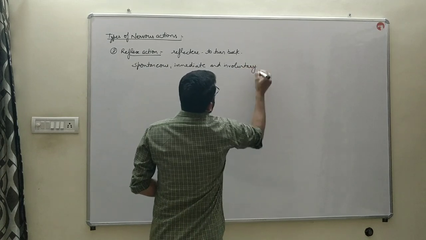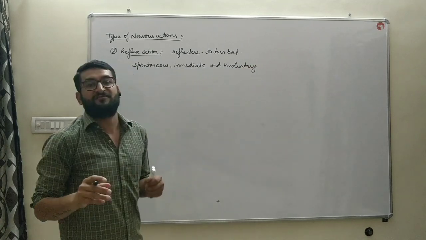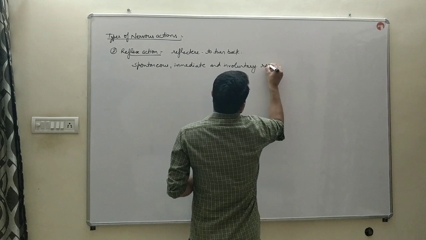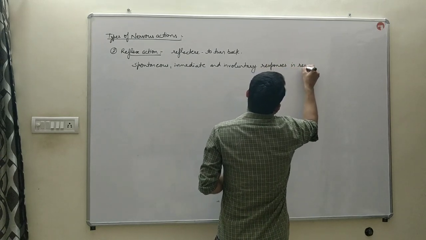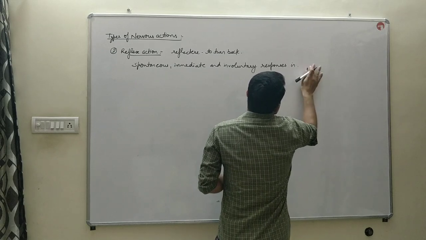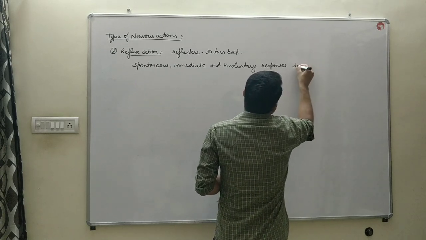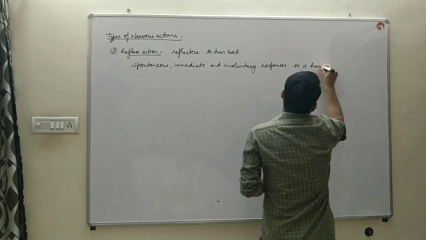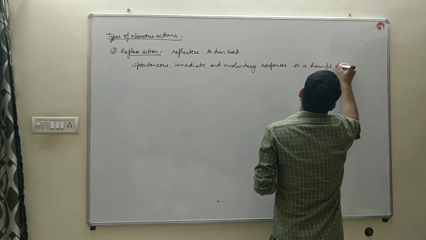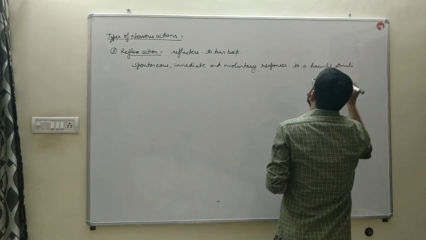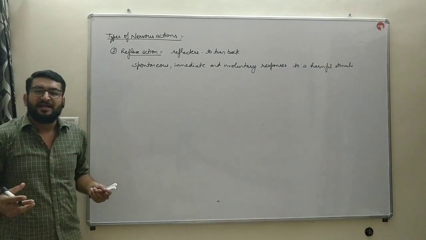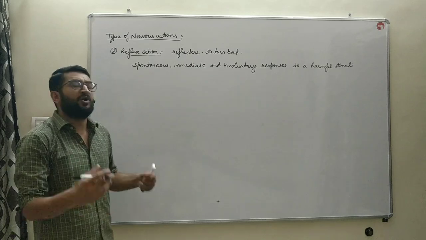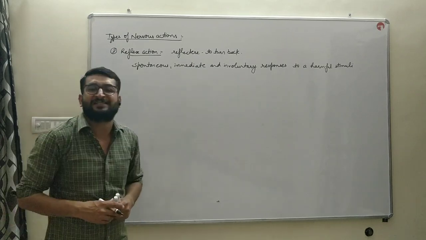Involuntary means which are not according to the will of a person. Responses to a harmful stimulus. Those spontaneous, quick, immediate, and involuntary responses of our body are referred to as reflex actions.